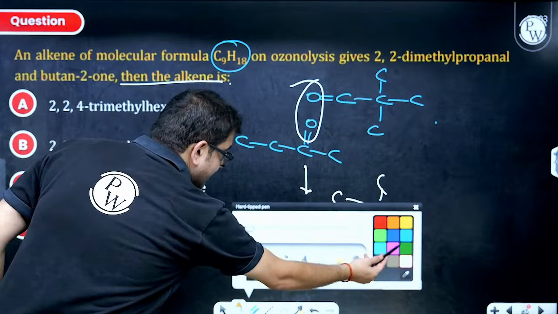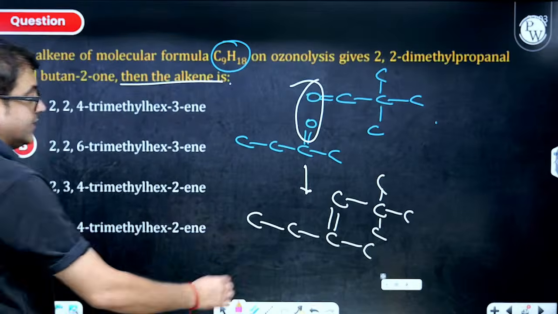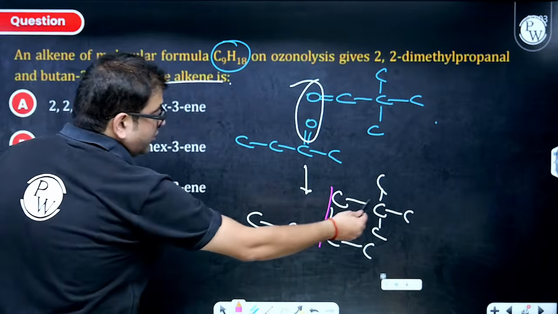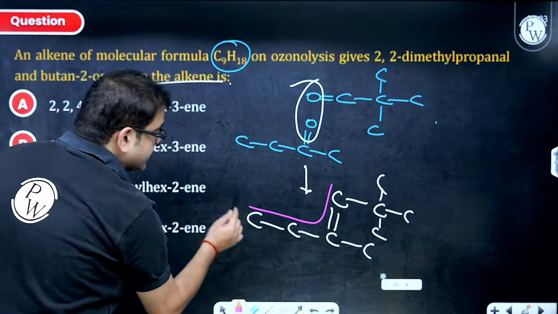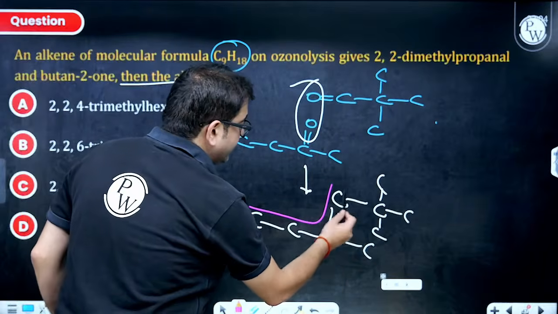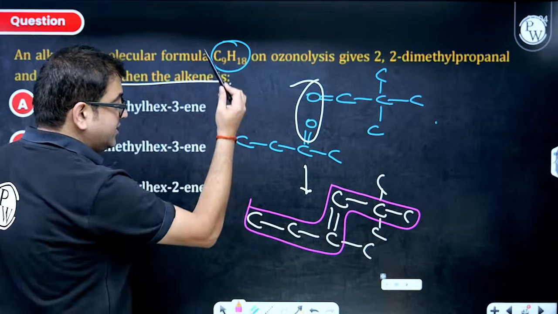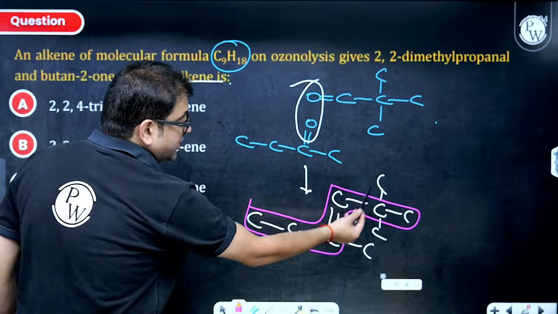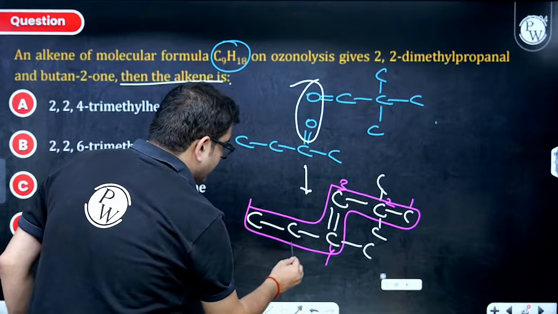So what will be its IUPAC name, sir? Beta, this should be in the main chain. I can go here also, there also, but here I will be going in this direction. So I am at one end, and over there I can go anywhere. Let us select the main chain. Numbering will start from there because the multiple bond is closer and branches are also more. 1, 2, 3, 4, 5, 6.